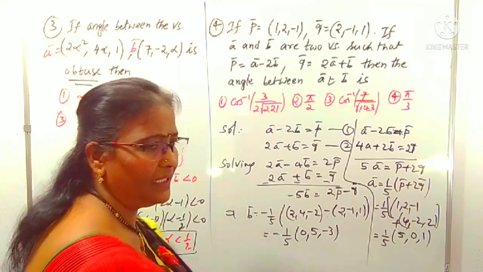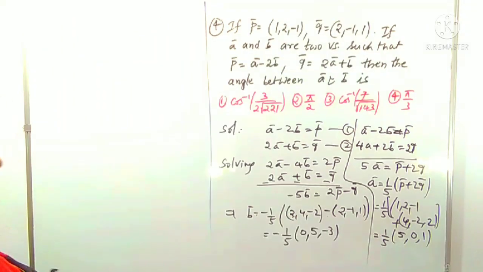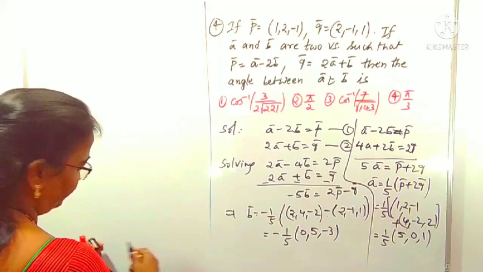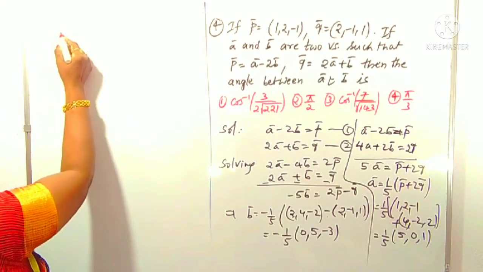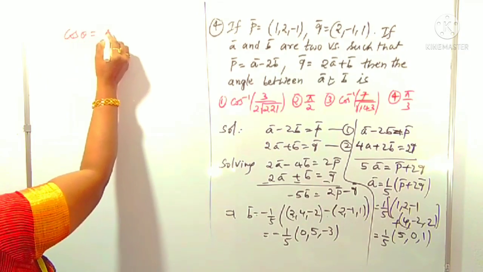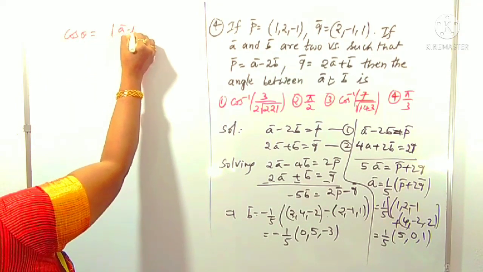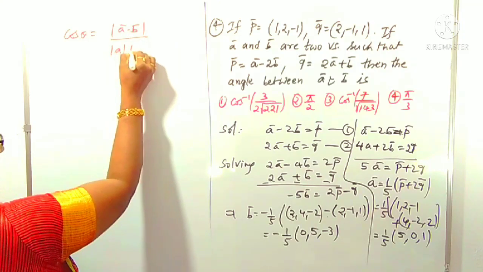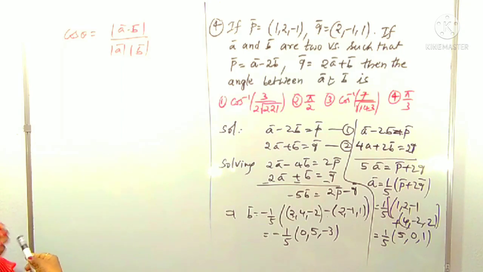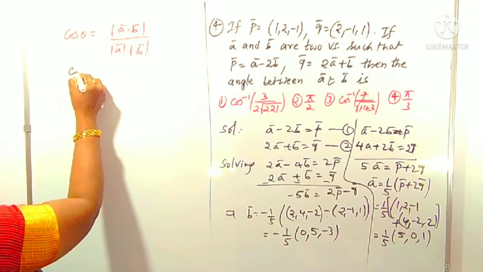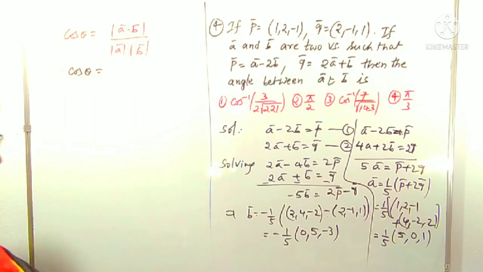Now we can concentrate on the angle between A and B. Suppose theta is the angle between A and B. We can use cos theta. What is the formula? Cos theta is equal to A dot B divided by mod A times mod B. Finding the dot product is easy. Therefore cos theta is equal to the dot product of A and B, divided by the magnitudes.